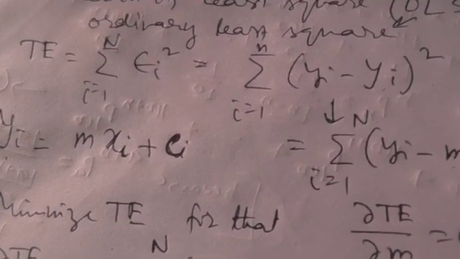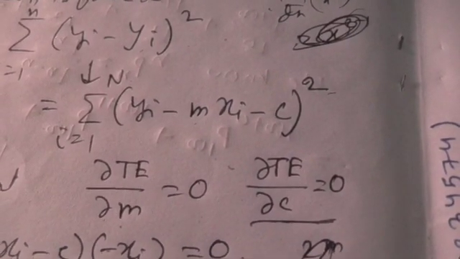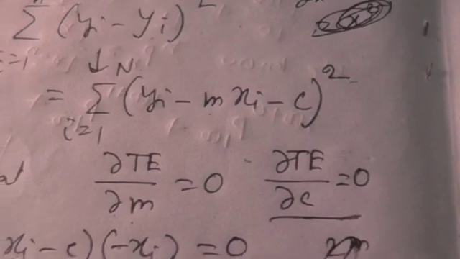So capital Yi is m into small xi plus c, and we define total error as summation epsilon i square, which equals summation of yi minus capital Yi, whole square. So replacing capital Yi by m xi plus c, we get summation of small yi minus m xi minus c, whole square.